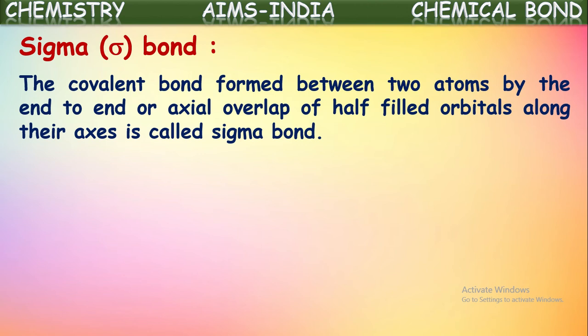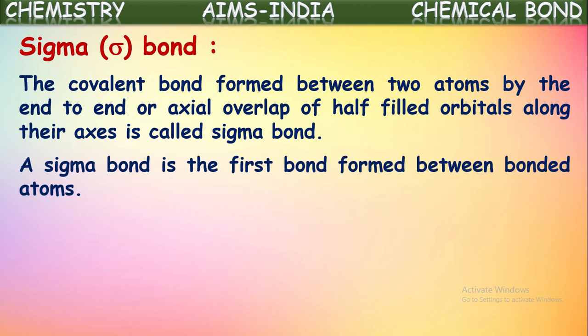A sigma bond is the first bond formed between any two atoms. So in the covalent bond formation, when the two atoms approach each other and the atomic orbitals overlap, first they form a sigma bond by overlapping their atomic orbitals on their axis of nuclei.